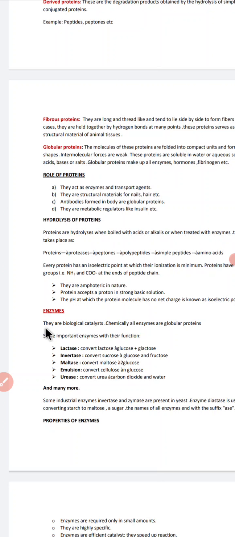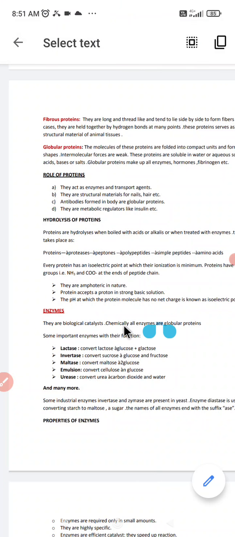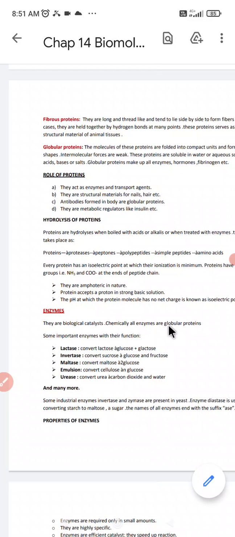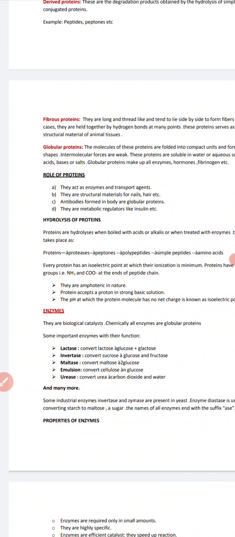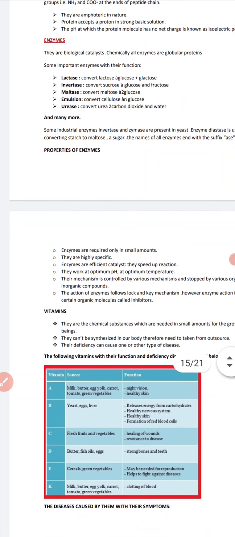Chemically, all enzymes are globular proteins. Now, we are going to discuss some important enzymes and their functions.